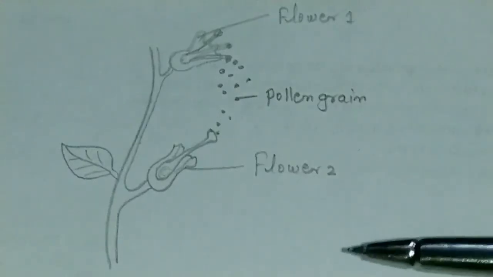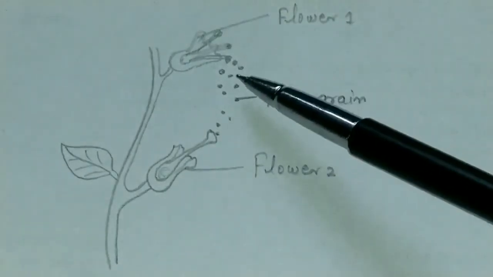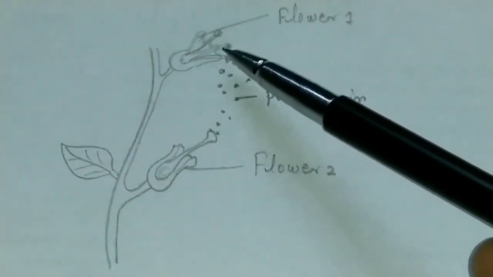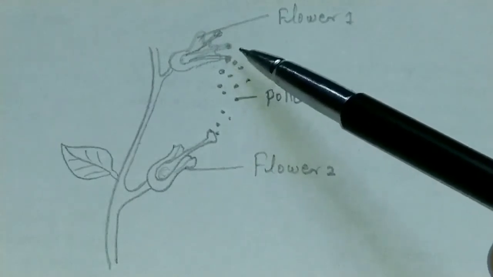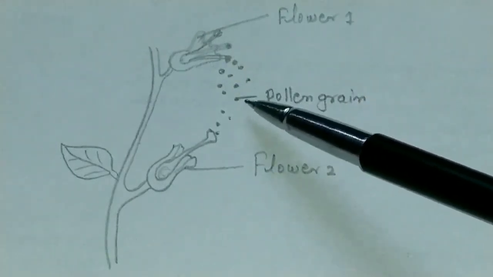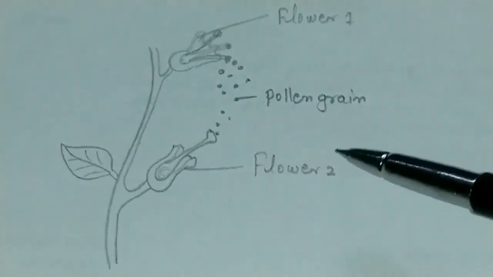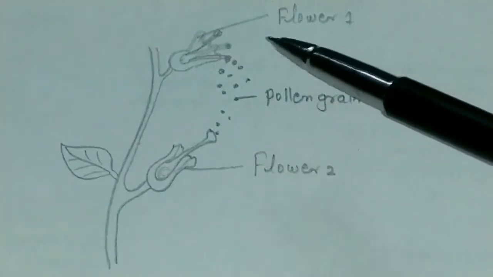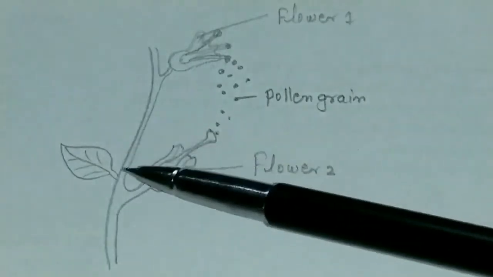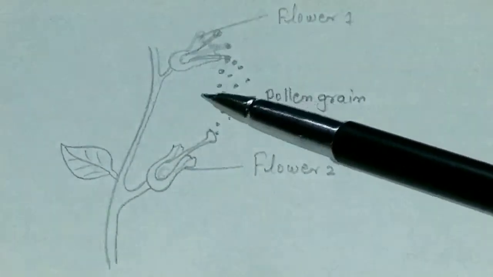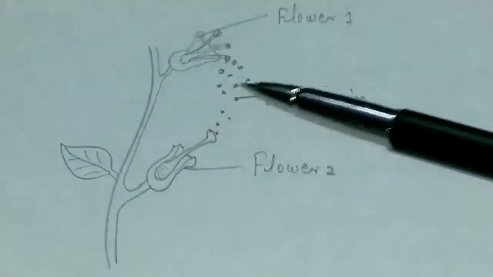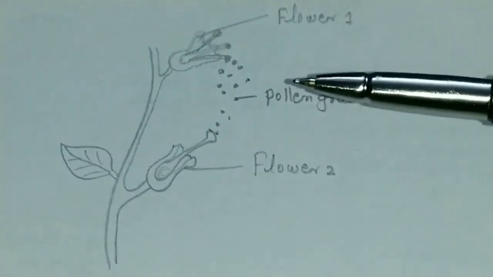See this figure. The pollen grain released from the first flower is settled over the surface of the stigma of the second flower. Both flowers are present on the same plant. Such a type of pollination is known as geitonogamy.